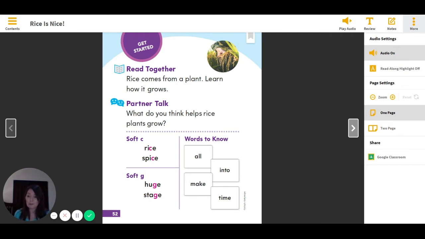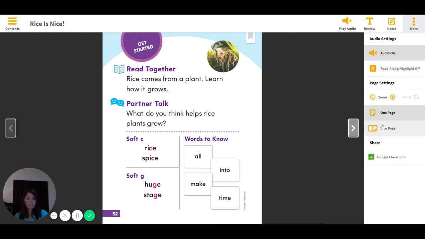So today we're going to learn about rice, and rice comes from a plant, and we're going to learn how it grows. So what do you think helps rice plants grow? What do you think helps rice plants grow? So today we're going to read and we're going to find out what will help rice grow and what the process is for growing rice. How does it get to your plate?